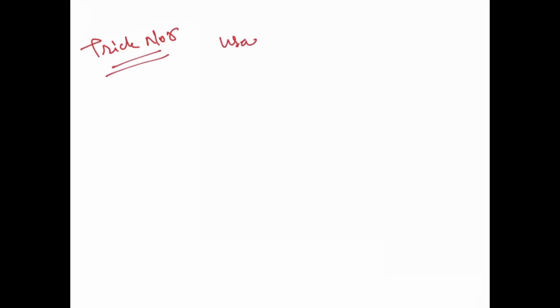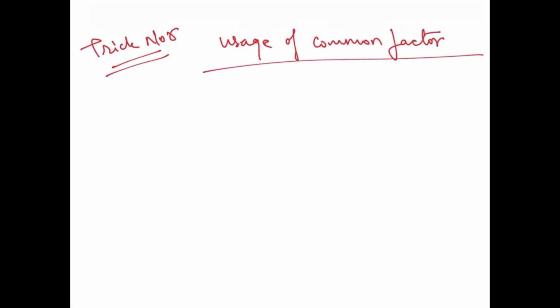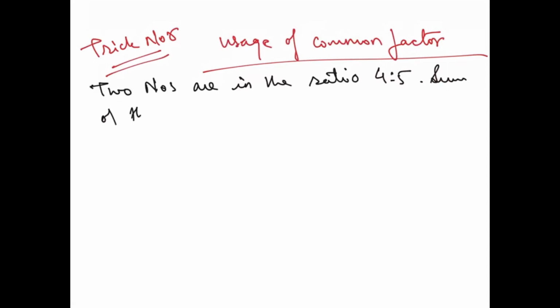Okay, now the trick is about usage of common factor. This is the trick which I'll be talking about. Okay, so how do we do this? All right, so let me take you over here. I will say two numbers are in the ratio, say 4:5, right? And I'm going to say the sum of their squares is 1025, right? So you have to find the numbers.